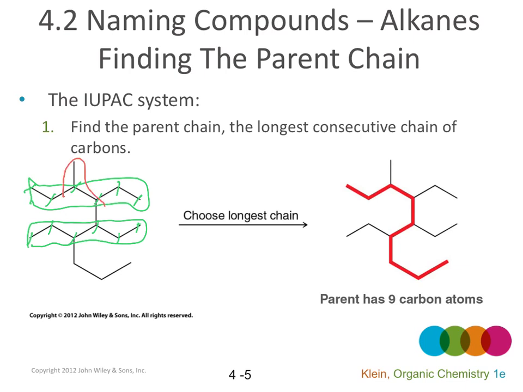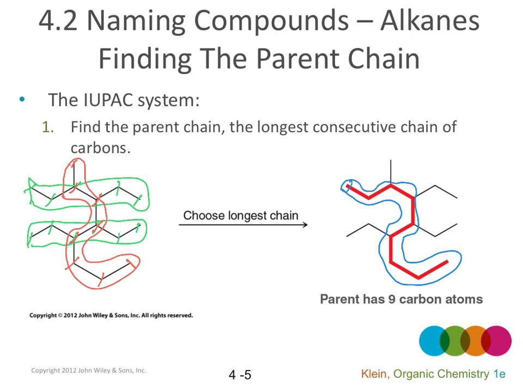This is another chain of carbon. Is this the longest chain? It's 1, 2, 3, 4, 5, 6, 7, and 8. Is this the longest chain? We don't know. And the next chain is this one.